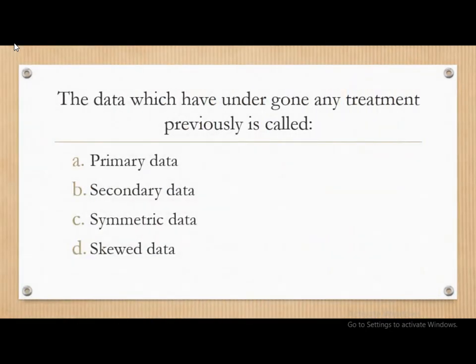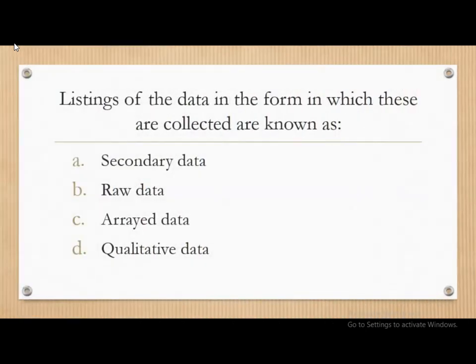Next question. The data which have undergone any treatment previously is called as: primary data, secondary data, symmetric data, or skewed data. And the correct answer is secondary data. The data which has undergone any treatment previously is called as secondary data.